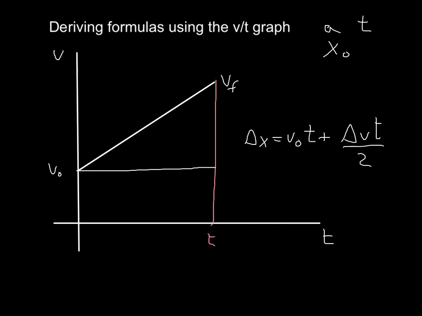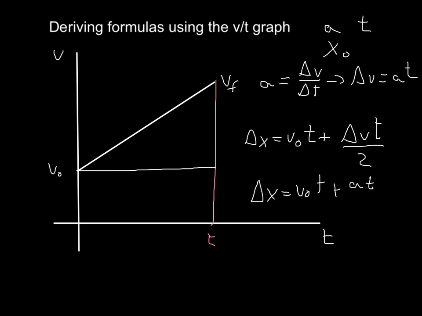Thankfully, this is very easy to do, because I know that A, that's the definition, is just the increase in V divided by the increase in T, which in this case is just T. So the increase in V is just A times T. And now all I need to do is plug this thing in here, and I'm going to get the formula for the increase in displacement. I'm going to get V0t plus